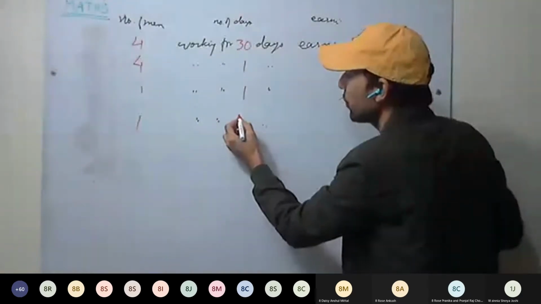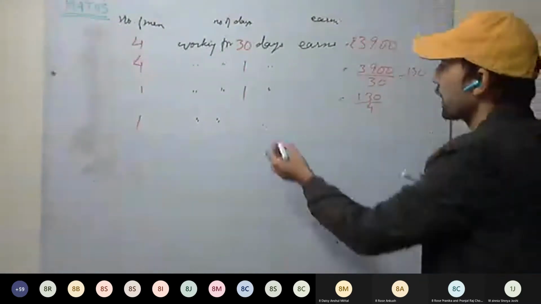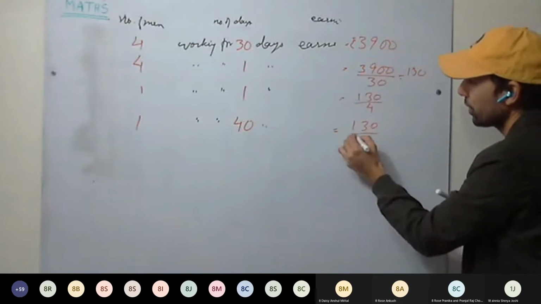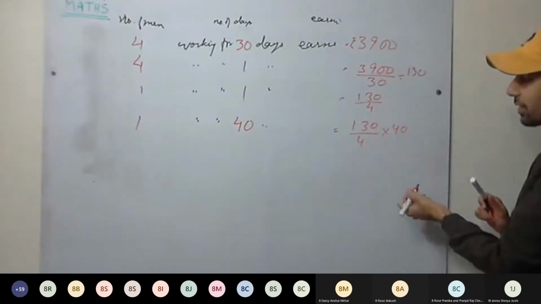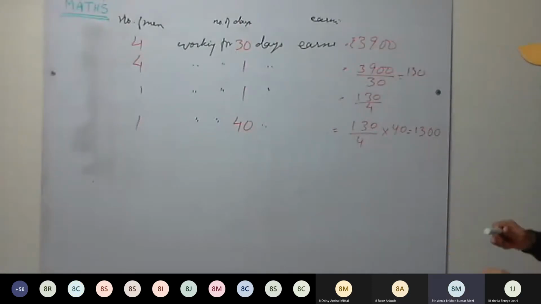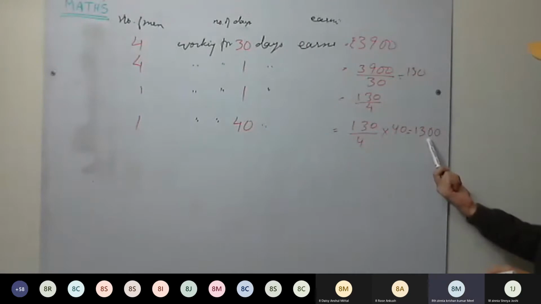Now 1 man working for 40 days. So it will be how much? 130 divided by 4 into 40. Now they get cancelled. You got 1300. So 1 man works for 40 days, gets 1300.